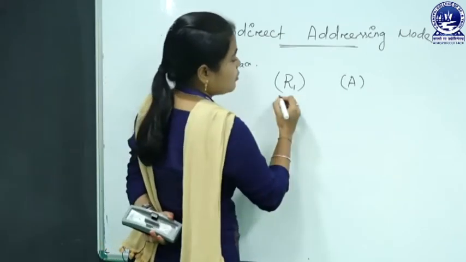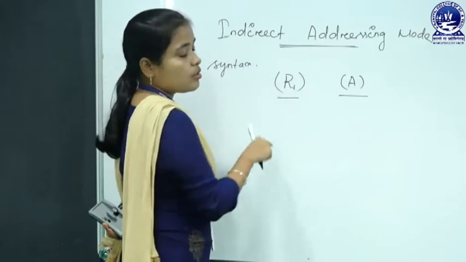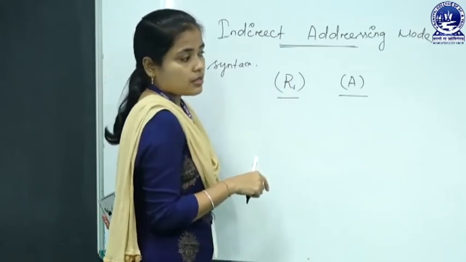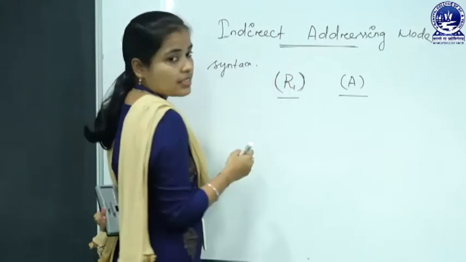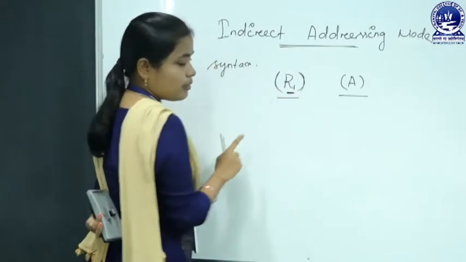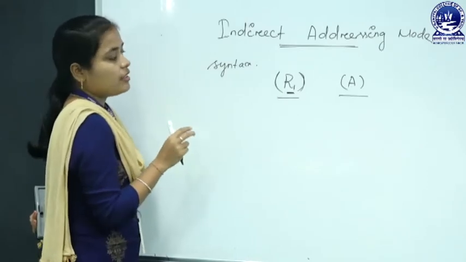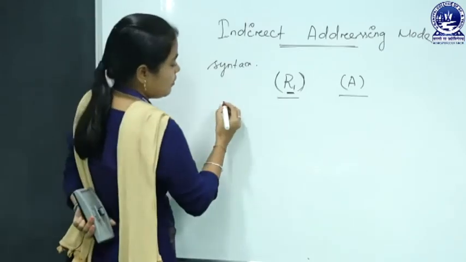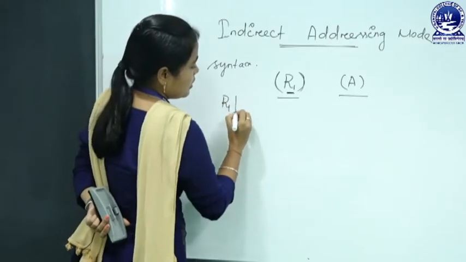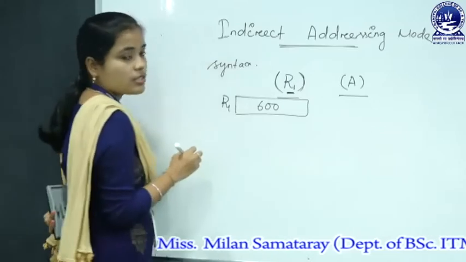Okay. But you have to write the register enclosed in parentheses. That means the register R1 contains the memory location, it does not contain the value of the operand. Let R1 content be 600.